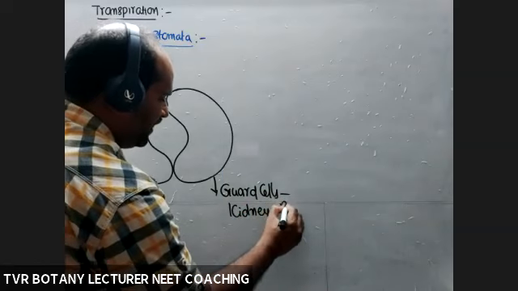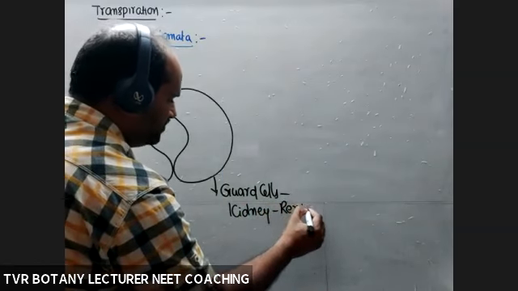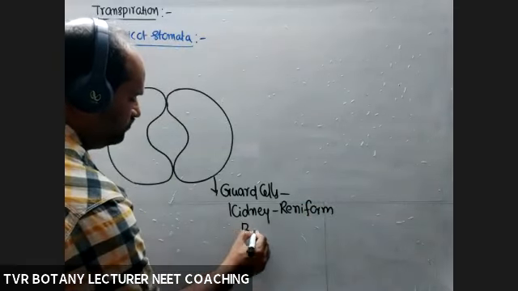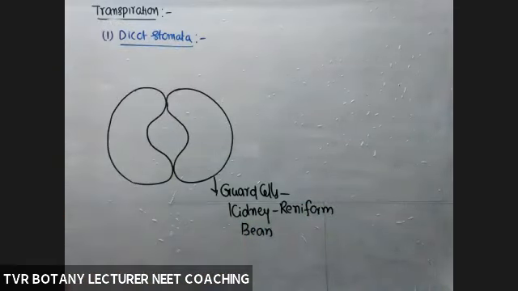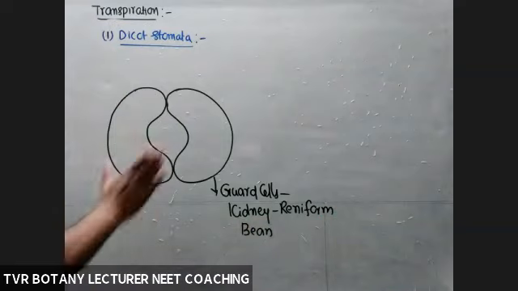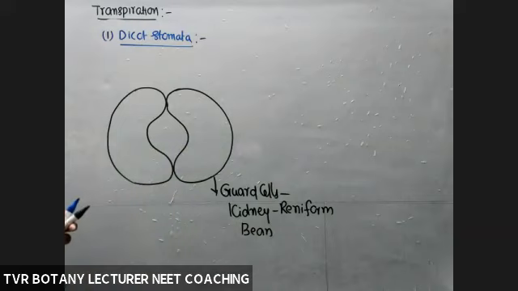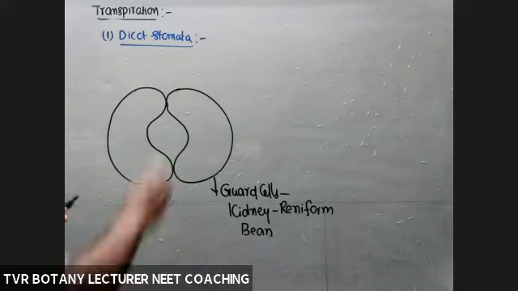These are epidermal cells only, parenchyma cells. Guard cells are nothing but specialized parenchyma cells. This region is the pore, the aperture.